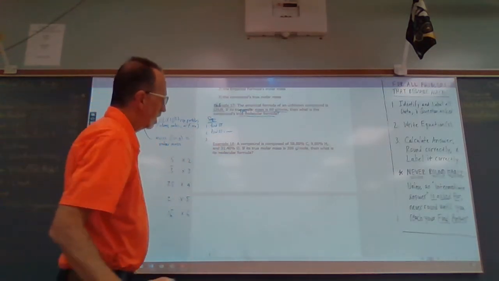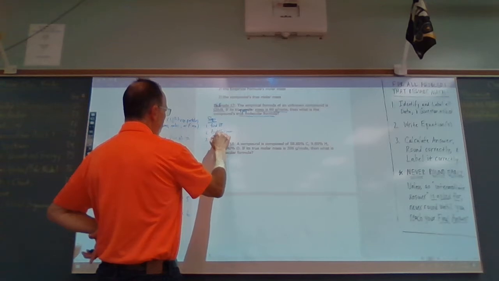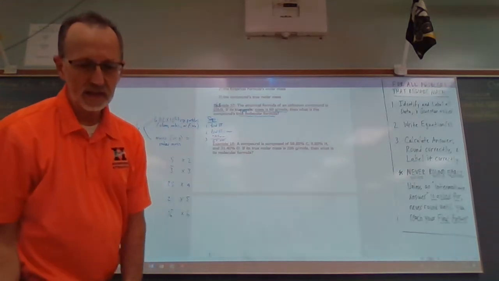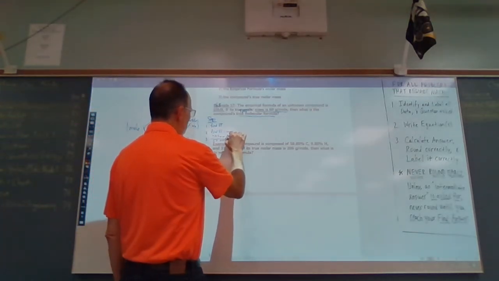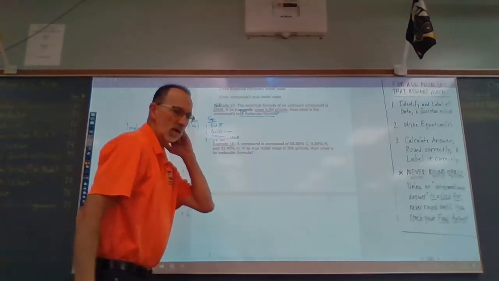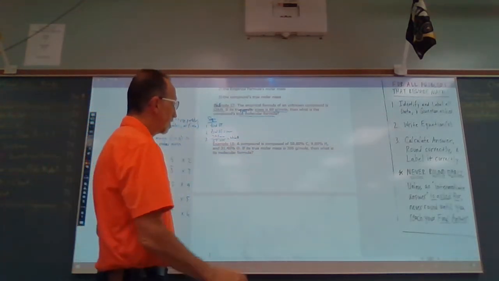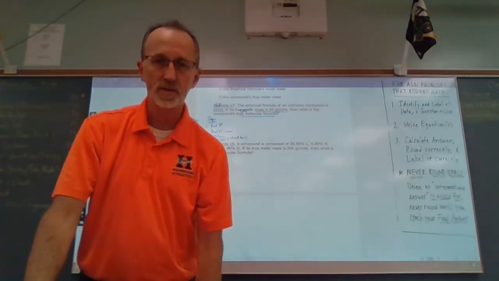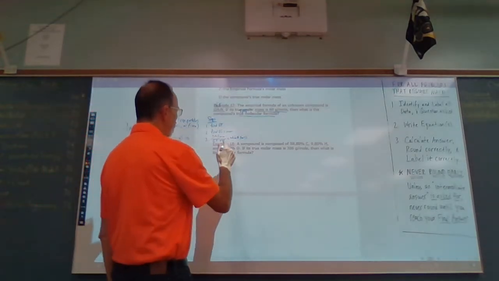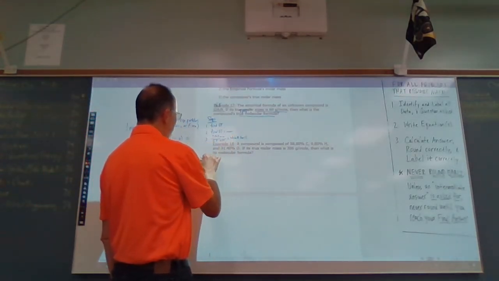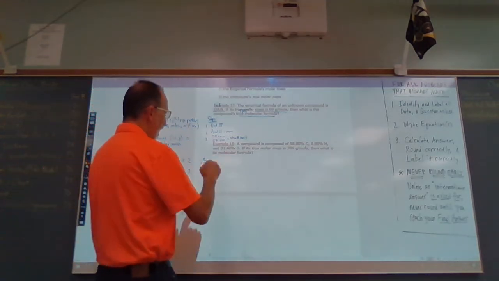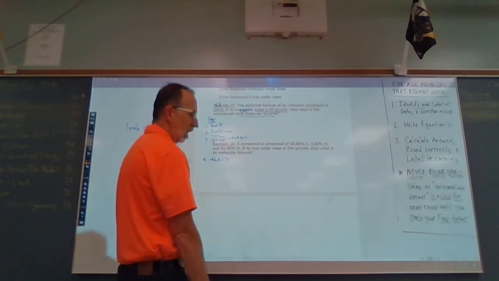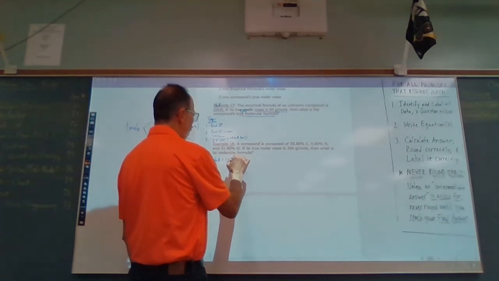Step 3, take the true molecular formula's molar mass divided by the empirical formula's molar mass, and see what that whole number ratio is. Or is it 1? If it's 1, then the true molecular formula and the empirical formula are the same. If it's a whole number other than 1, then the 4th step is to take that whole number times the empirical formula, and that will then get us its true molecular formula.